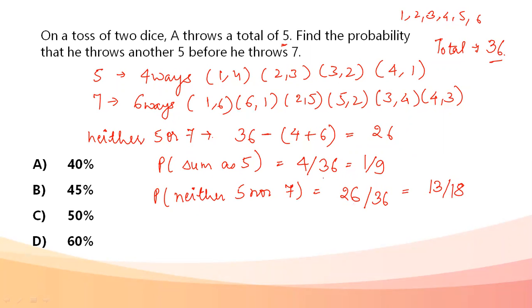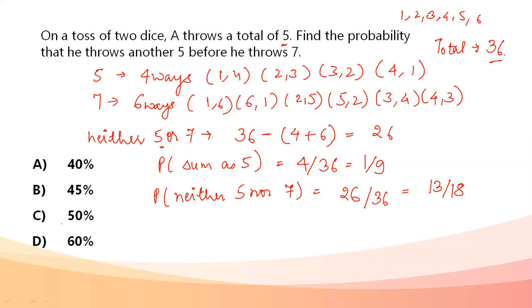Or he may throw 5 at the second attempt and he fails to get either a 5 or a 7 at the first attempt. The probabilities for which will go on getting multiplied. So it's like I'm throwing a dice. Either I'm getting a 5 or I'm getting a 7 or I'm not getting any of that.